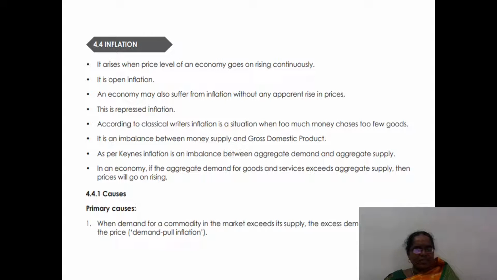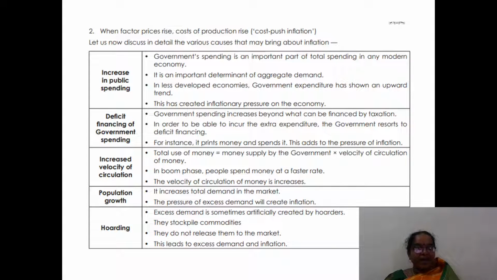What are the causes of inflation? The primary cause: demand for a commodity in a market exceeds its supply. So demand is high when compared to supply, which pushes up the price. It is demand pull inflation. And when factor prices rise, the cost of production rises, that is cost push inflation.